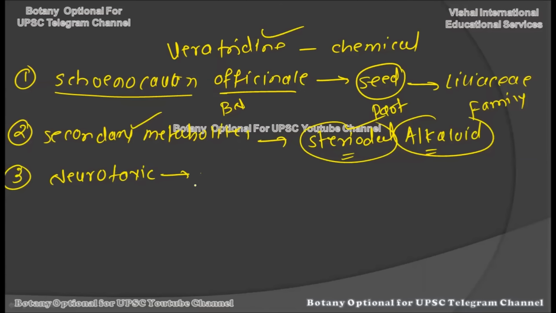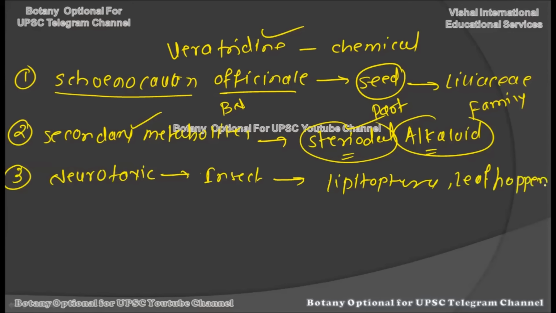But here veratridine, this particular steroidal alkaloid, is a neurotoxin for most insects, and due to this neurotoxicity they are able to kill these insects. Specifically, the order Lepidoptera, carefully write it down, Lepidoptera, and leafhopper types of insects are killed by this particular neurotoxic poison called veratridine.